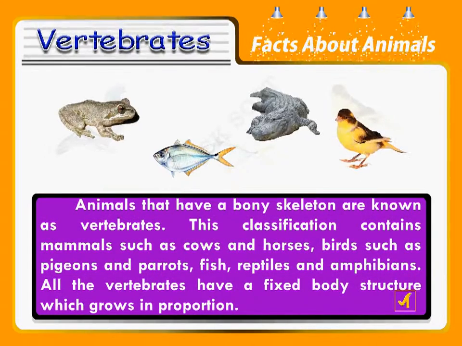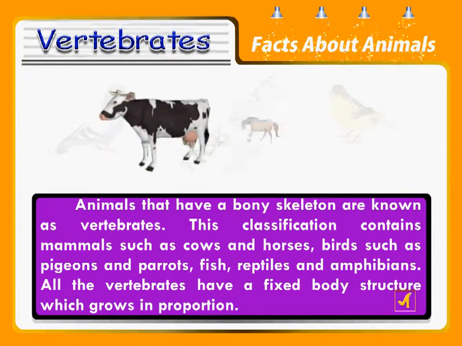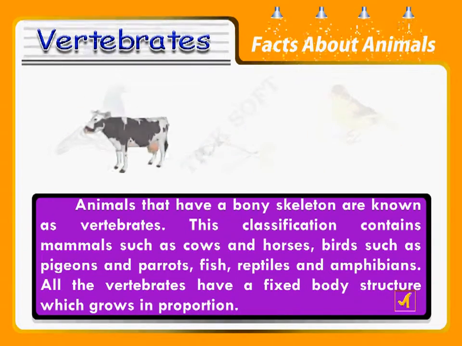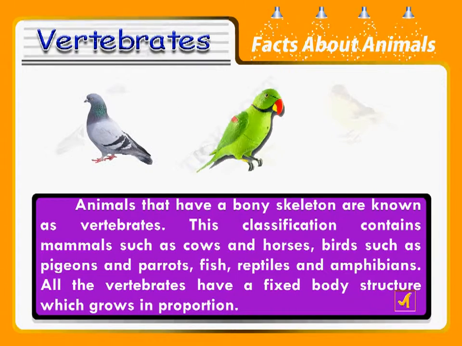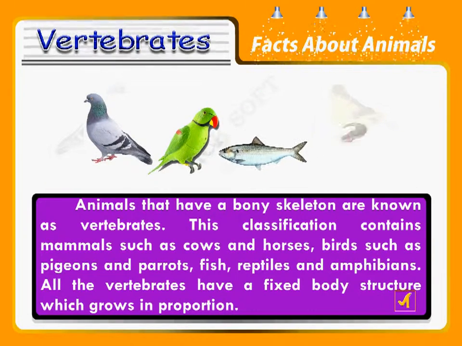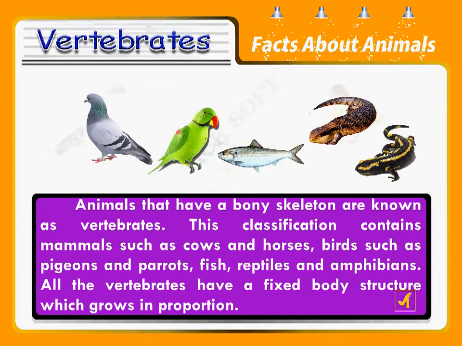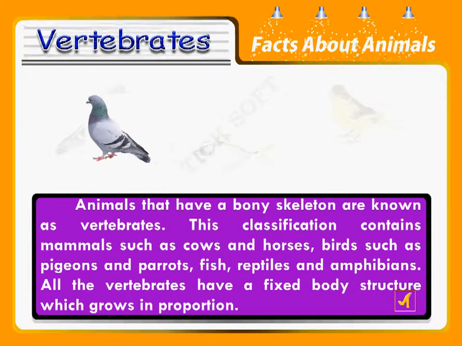Vertebrates. Animals that have a bony skeleton are known as vertebrates. This classification contains mammals such as cows and horses, birds such as pigeons and parrots, fish, reptiles, and amphibians. All the vertebrates have a fixed body structure which grows in proportion.